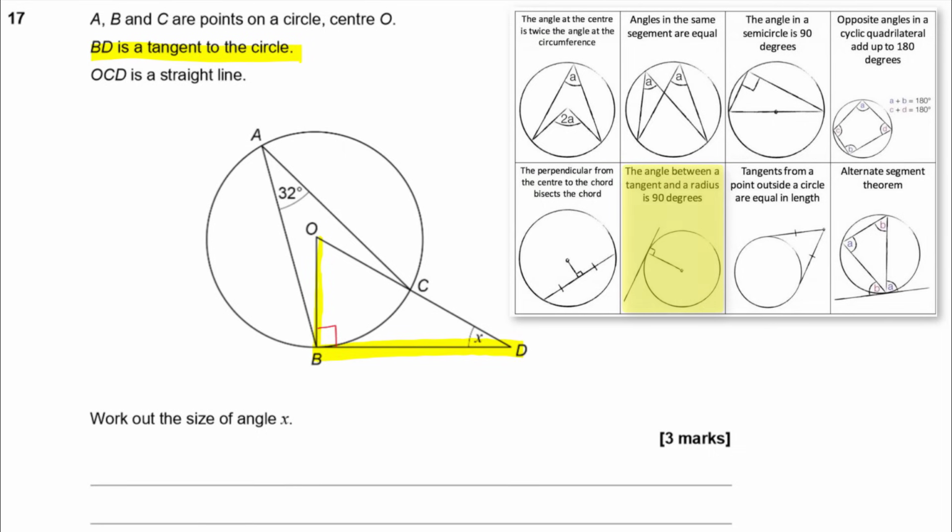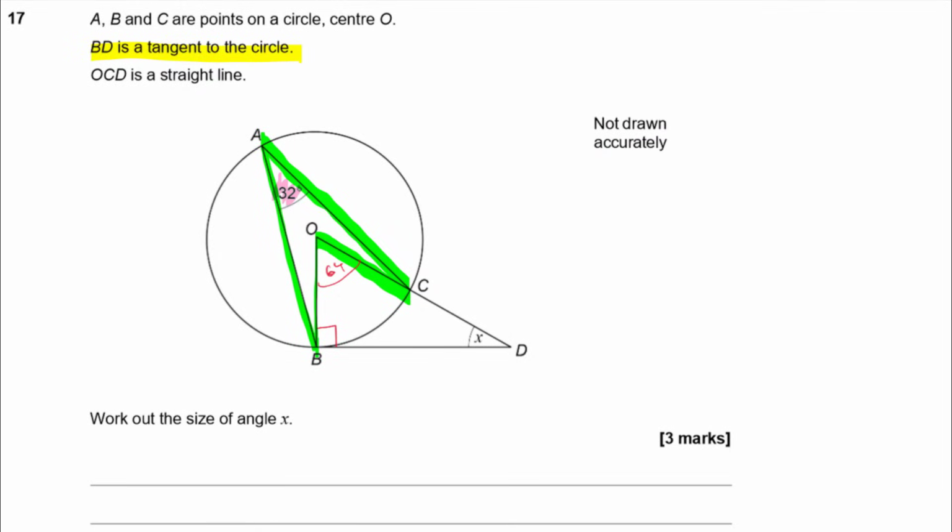So those two lines must always be at a right angle. The second circle theorem that I can use is the fact that the angle at the center is twice the angle at the circumference. So that angle there being 32, if I double it up, then I'm going to get the angle here, which must be 64.